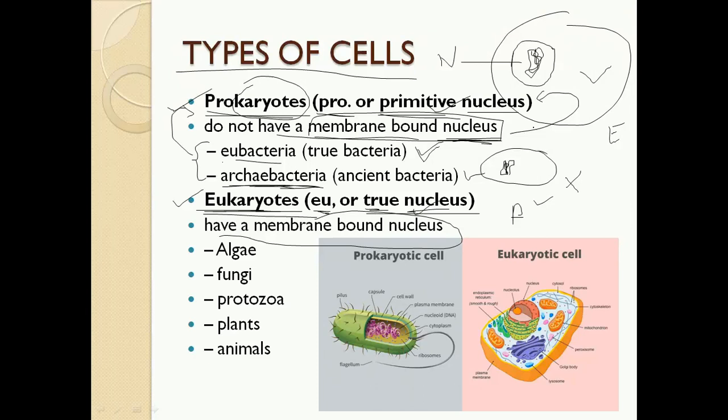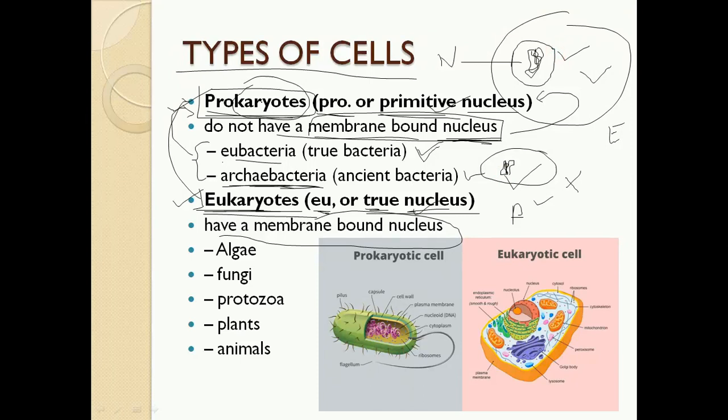No doubt there are many other differences that we are going to discuss, but this is one of the basic differences which can be suggested based on these words, prokaryotic and eukaryotic, right? So this is a primitive nucleus without nuclear membrane. This is a true nucleus with nuclear membrane.